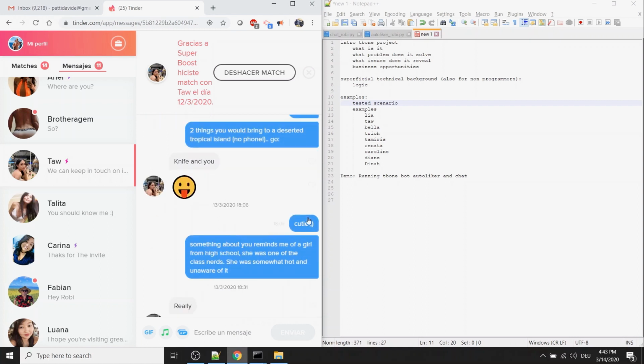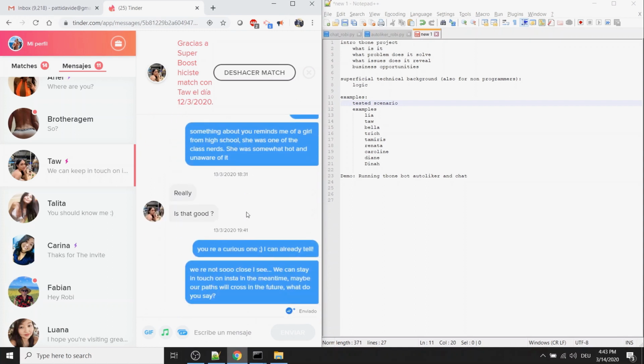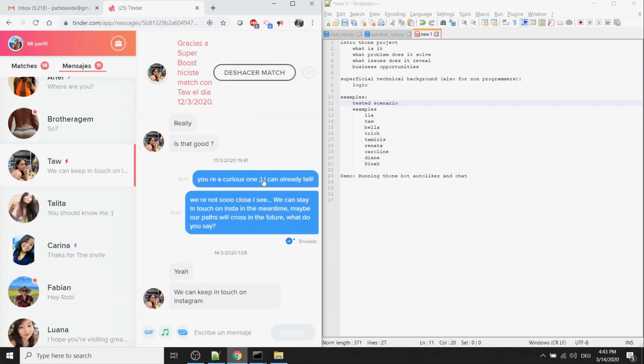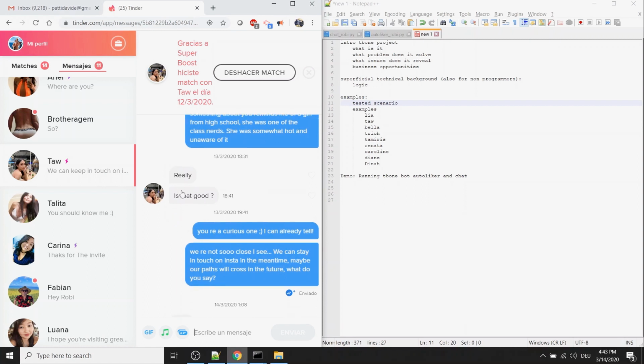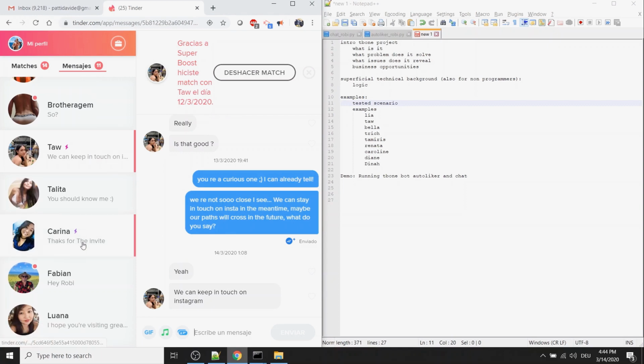Knife and you, cutie, you're handling again the answer, and then something about your, this is the qualify message, is that good, you're curious one. Because it's a question, I'm basically sending you're curious one, I can already tell. You're not so close, and basically I'm just closing her, this is the bench, and here I get an email again as well. So you can see it's producing a result here, it's pretty crazy. It doesn't make much sense, right? But as you can see, it's still working. There's some degree of randomness that is attractive.